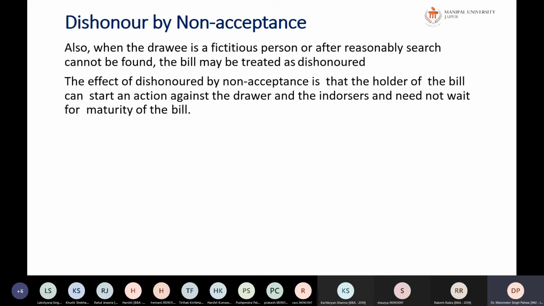So in that case, the maturity itself is not at all applicable. So there is no need to wait for the maturity of the bill because it has not been accepted at all. Maturity comes into picture only when the bill is accepted. So there is no question of maturity, so the date of maturity is also irrelevant. The drawer can start filing a suit against that.